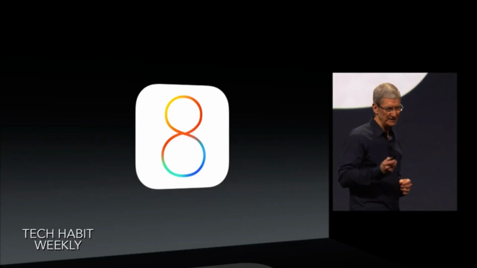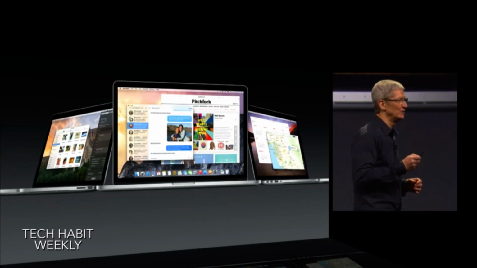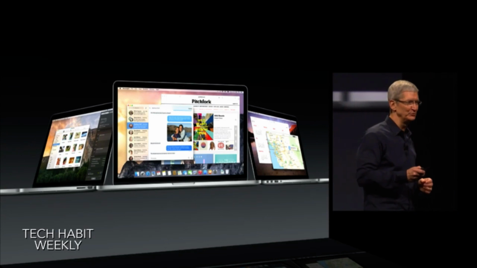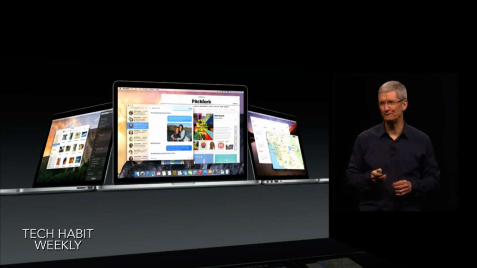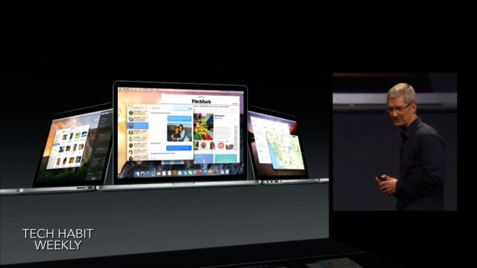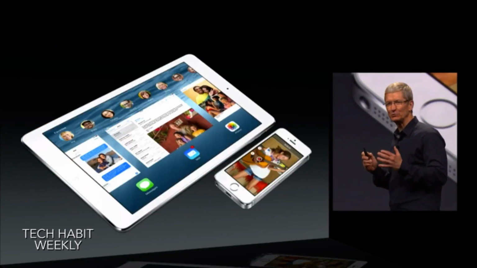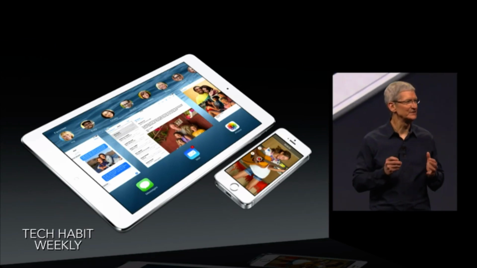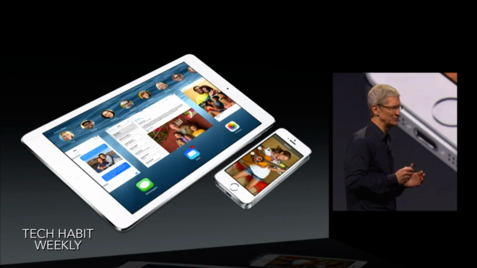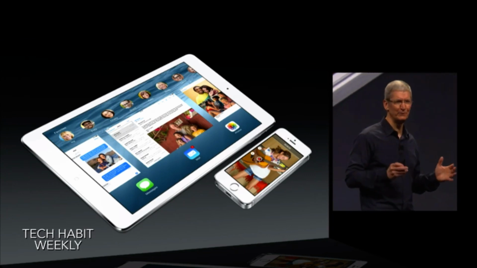This morning, you've seen Yosemite, the future of OS X, with an incredible new design, amazing new features, and engineered to work with iOS. You've seen iOS 8, the biggest release of iOS since the introduction of the App Store. It's huge for developers and massive for everyone else.